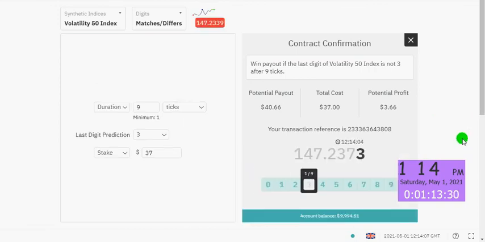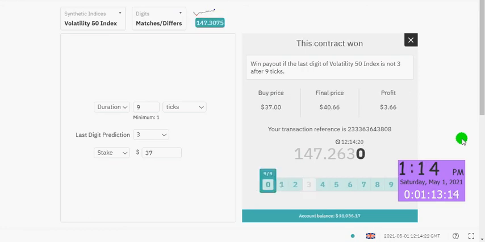That's the first tick, tick 2, tick 3, 4, 5, 6, 7, 8, 9. So as you can see, we won all the trades. Our last position is 3 and the last tick is 0, sorry. So we won all the trades right there. Just make sure you follow the time count before you go for another trade.